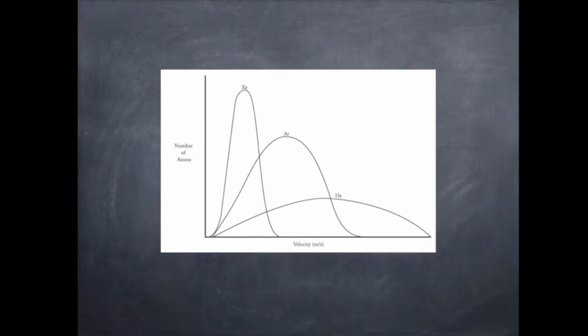Now look at this second diagram. It shows velocity versus number of atoms. Notice xenon, argon, helium. We're going to assume that they're at the same temperature, so they should have the same kinetic energy. Notice that their velocities are very different, and that's because the formula for kinetic energy is 1/2 mv squared, m being mass. So the higher the mass of an atom, the slower its velocity is going to be. While they might have the same kinetic energy, their velocities will be different. So the heavier an atom, the lower its velocity is going to be. The lighter an atom, the faster its velocity is going to be.